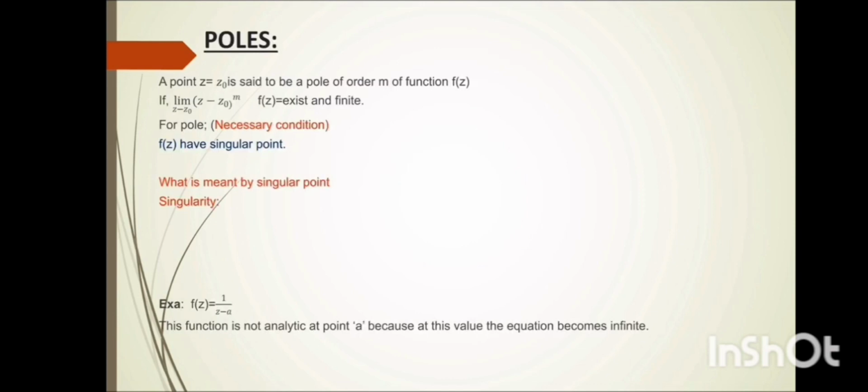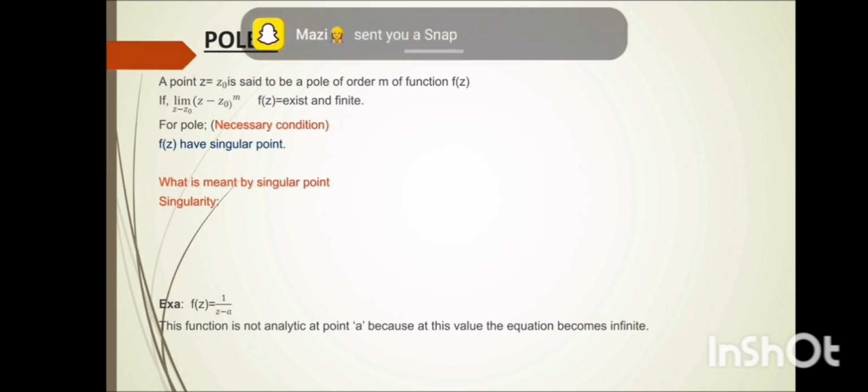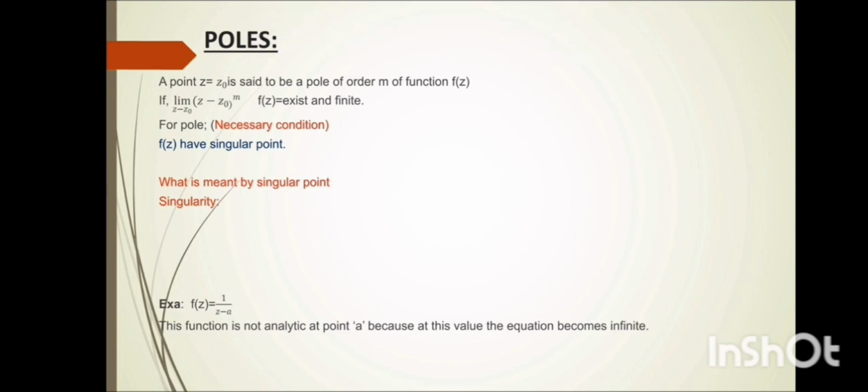A point z equal to z0 is said to be a pole of order m of a function f(z) if the limit as z tends to z0 of (z minus z0) raised to the power m times f(z) exists and is finite. For a pole, there is a necessary condition: f(z) must have singular points. What is meant by singular points?